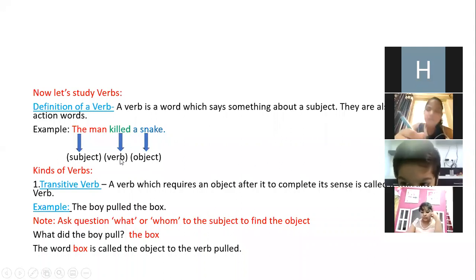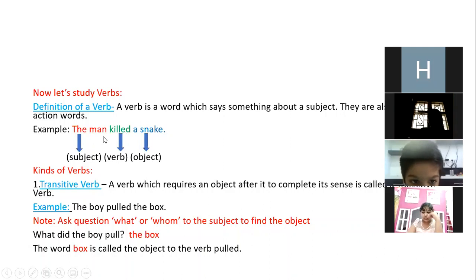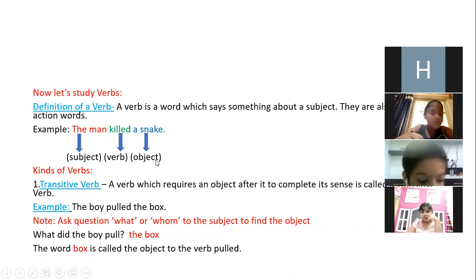So when you put the question what to your subject, your answer is a snake. So here a snake is becoming what? An object. Again, the man killed a snake. So the action word here is killed. So your definition is coming with this example. If it is clear, then I'll move to kinds of verbs.